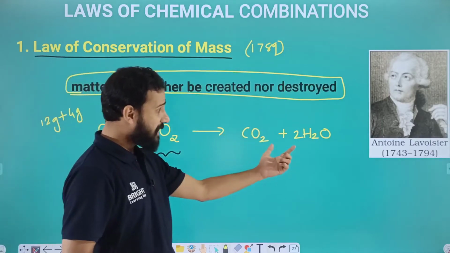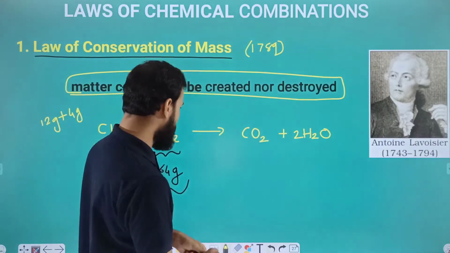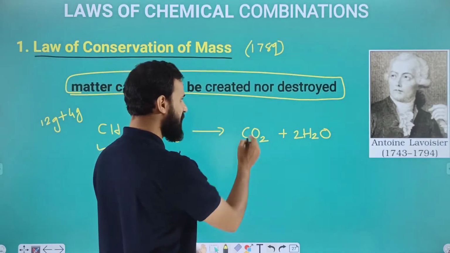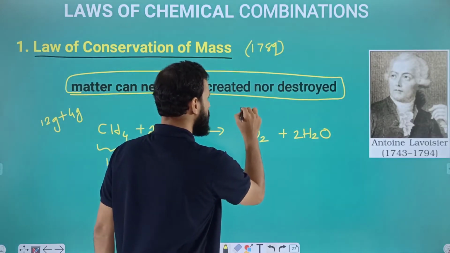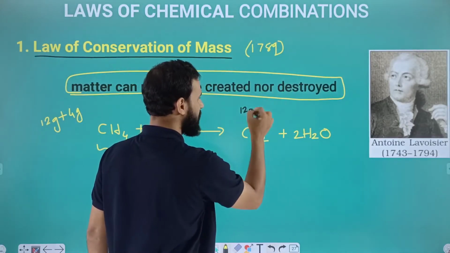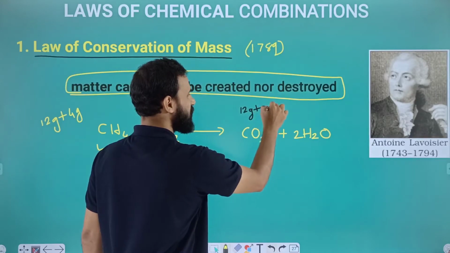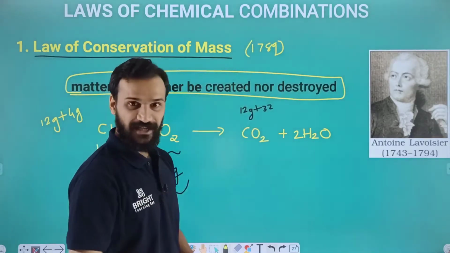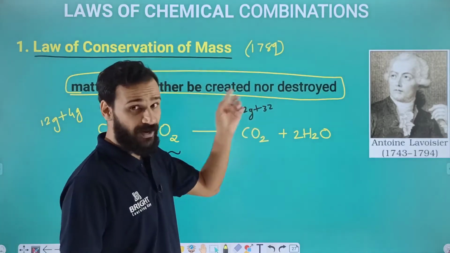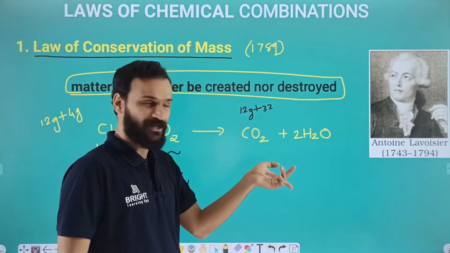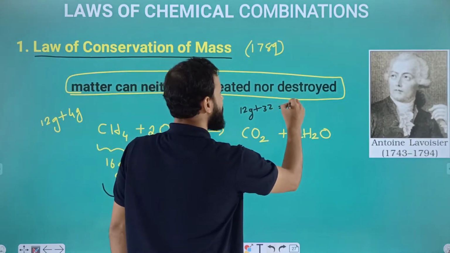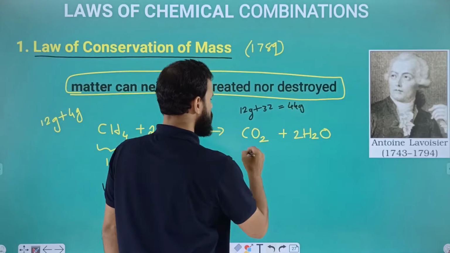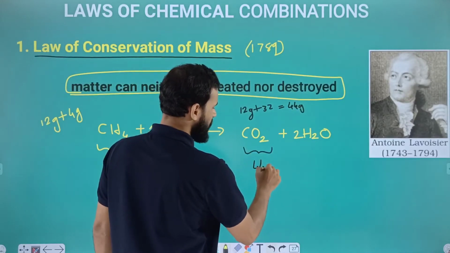And if you take the mass of the product, here we have carbon dioxide. Carbon has atomic mass 12, in gram, 12 gram, and oxygen is 32. Very well, oxygen is 32: 1 oxygen 16, 2 oxygen 32. So when we add these 2, we will get 44 gram, isn't it? So carbon dioxide is 44 gram.